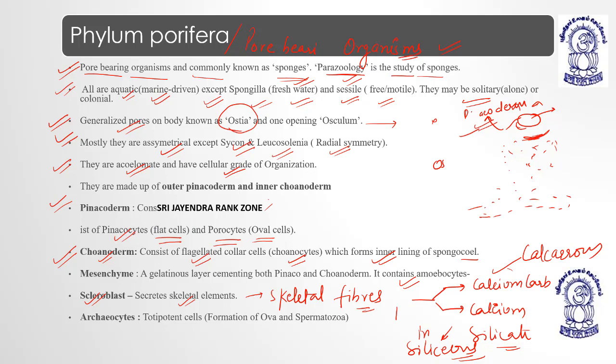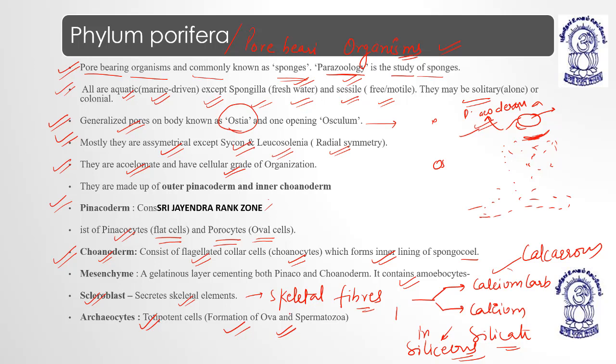Archaeocytes are totipotent cells. Totipotent cells means they can change or acquire the shape of any of the cells according to the requirement. And these totipotent cells or archaeocytes help in the formation of ova and spermatozoa, which helps in the sexual reproduction of phylum Porifera. Okay, so these are some common general characteristics which you have to consider about phylum Porifera. So I hope everything is clear.